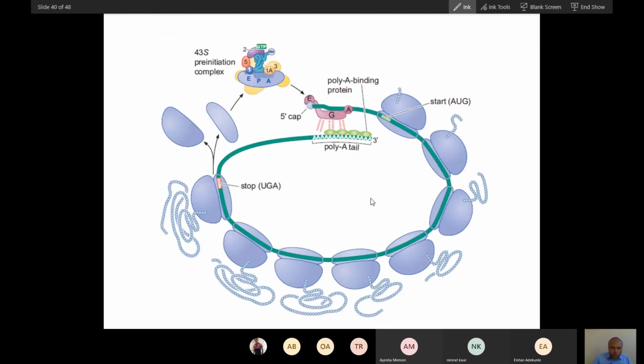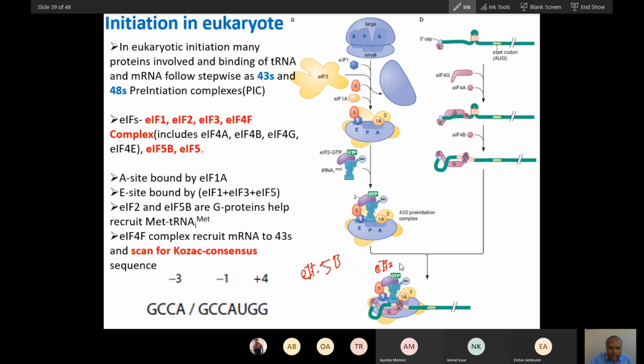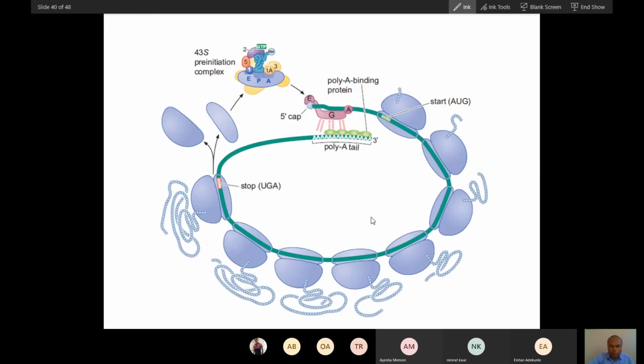You can see this is how the whole subunit assembly will happen. Scanning will happen, then assembly happens, and then the start. When the smaller subunit binds with tRNA here, this is called the 43S. When this tRNA binds with the mRNA, this is called 48S. So first 43S, then the 48S pre-initiation complex is formed, and then the larger subunit will bind to this. Just remember this basic difference between eukaryotic and prokaryote.